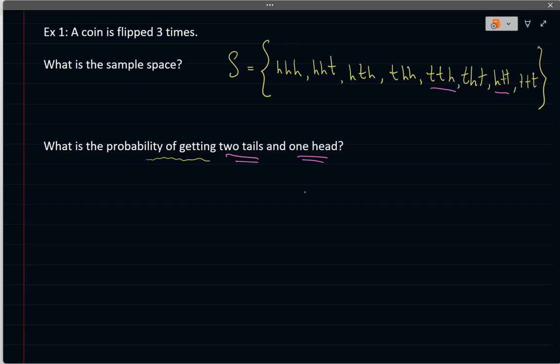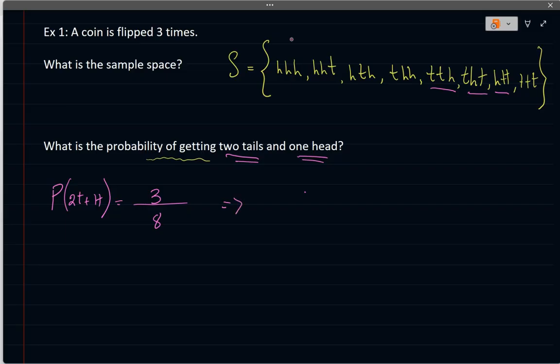We have 2 tails, 1 head there. We had 2 tails, 1 head there. We don't have anything else. So there are 3 possible outcomes. So it would be 3 out of the total outcome sample space. That is the probability of getting 2 tails plus 1 head. That would be 3/8.